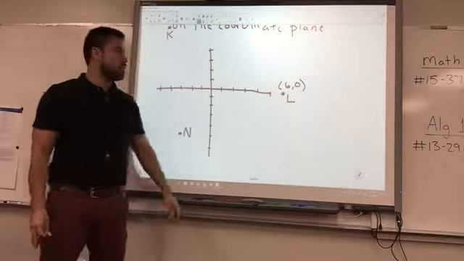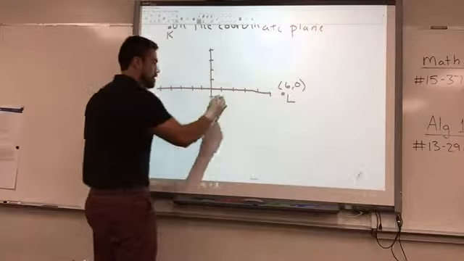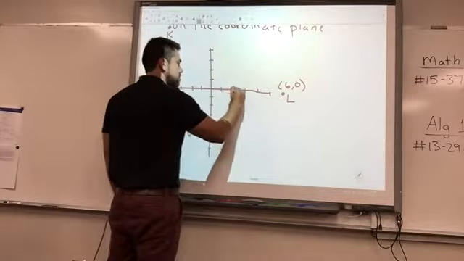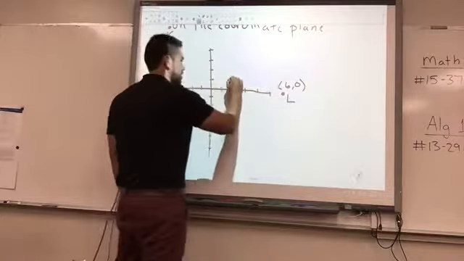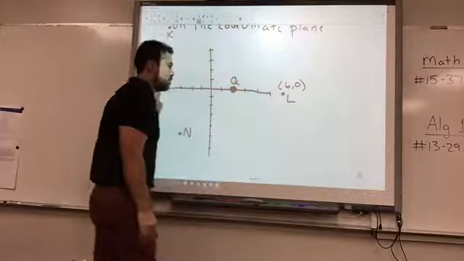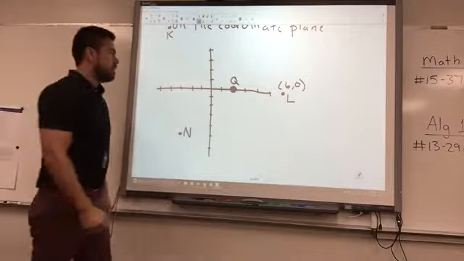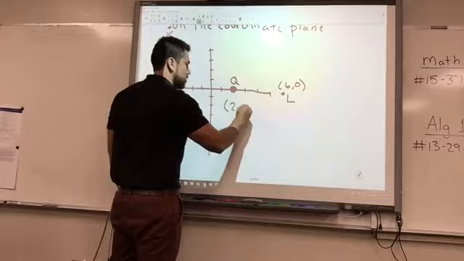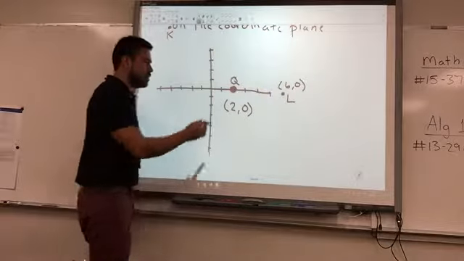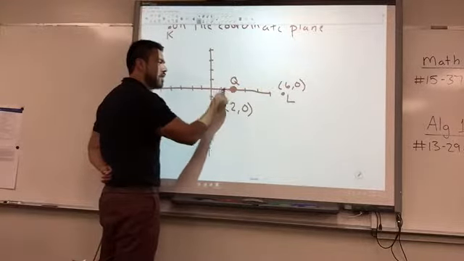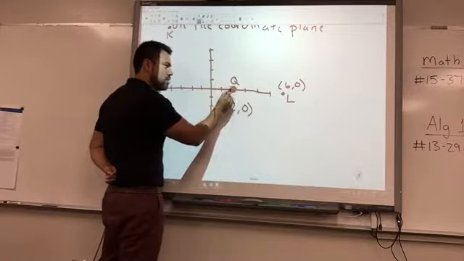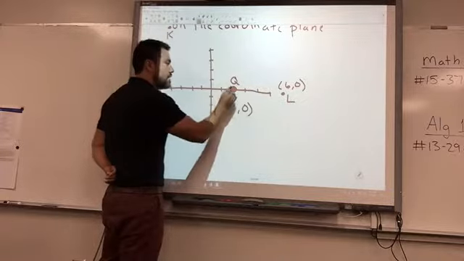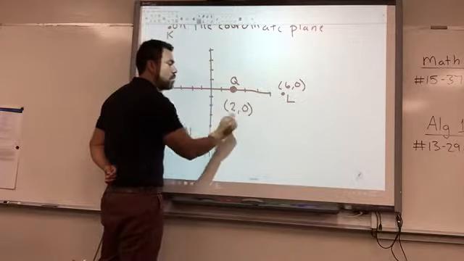Now, the reason I even bring that up is watch this. Ready? Okay, what point does point, we'll just call that Q, what does point Q represent? 2. All right, so (2, 0). But if I look at it real carefully, I'm thinking, isn't this really like 1.90? Isn't it kind of close to this point right here, or 1.870?